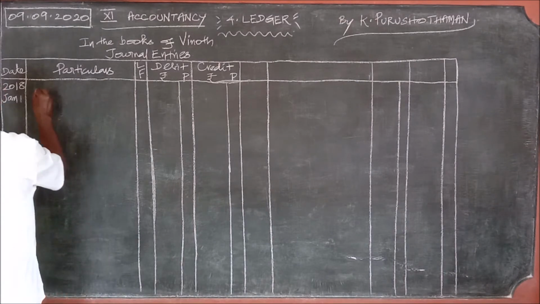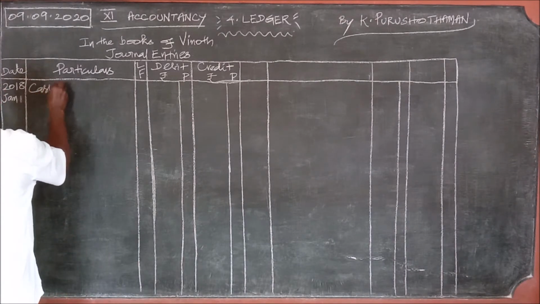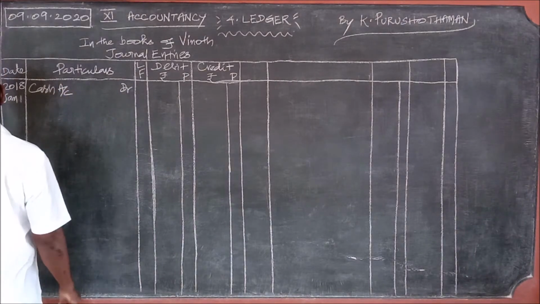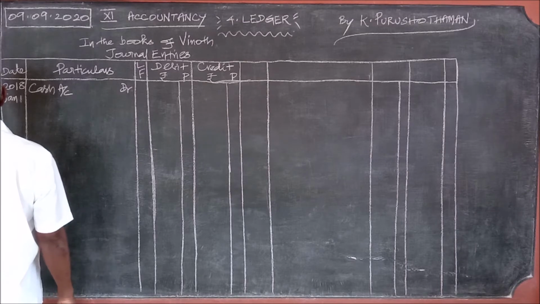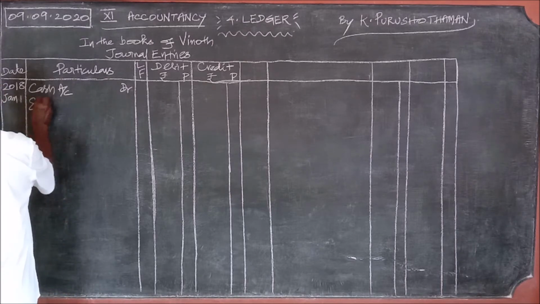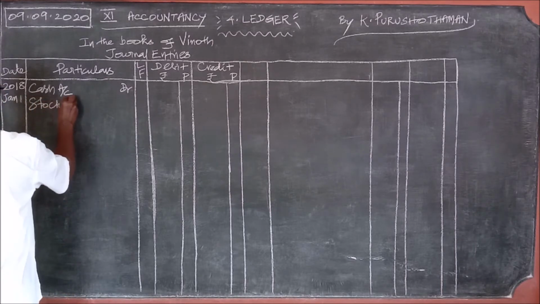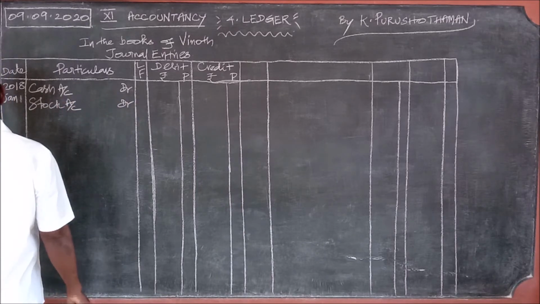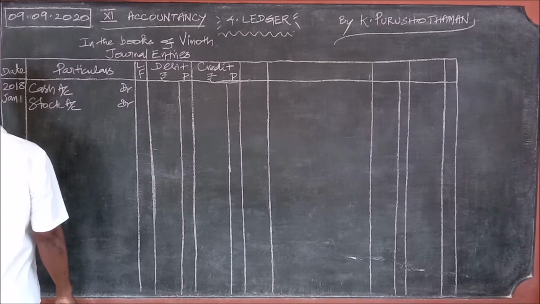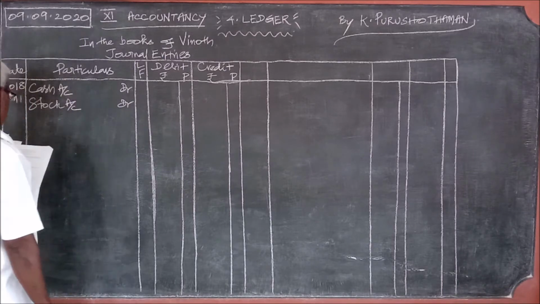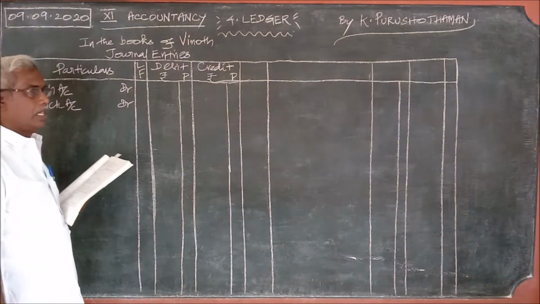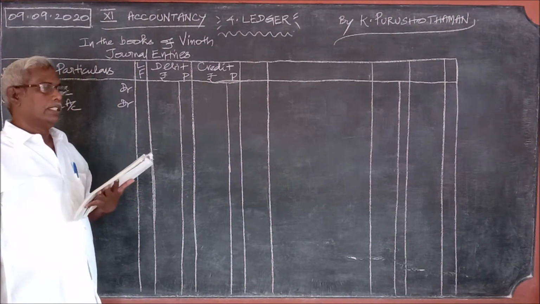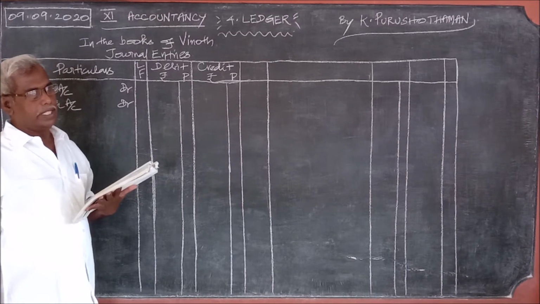What are the assets? Cash account, stock account, debtor, amount due from Ram. If the business is about to receive some amount from a third person, he is called a debtor.